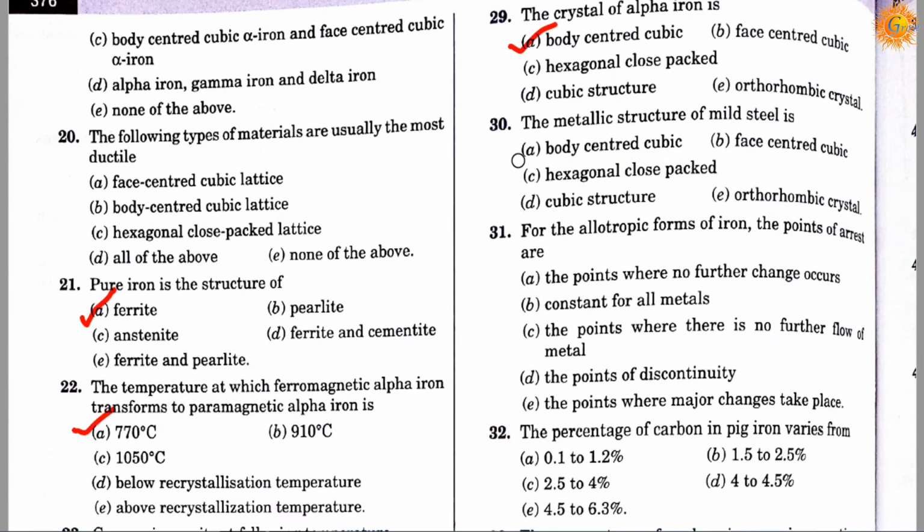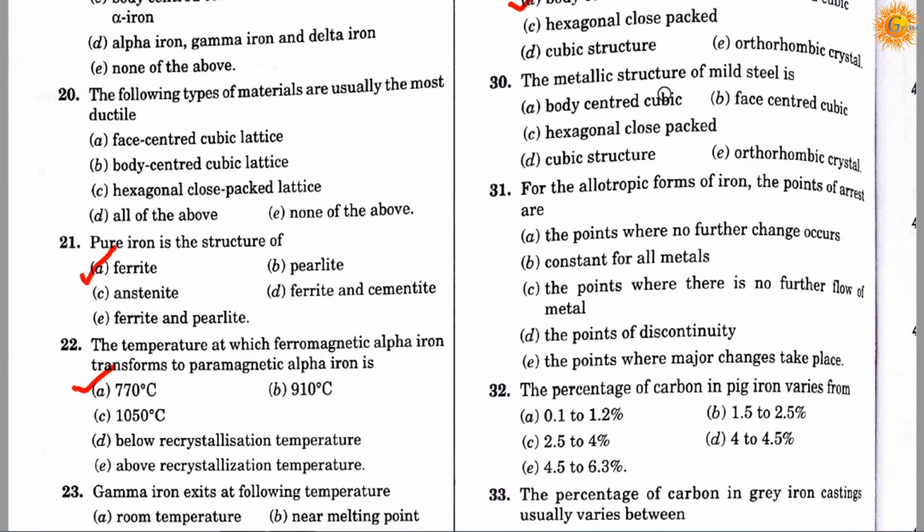Question number 30. The metallic structure of mild steel is option A is a body-centered cubic, option B is a face-centered cubic, option C is a hexagonal close packed, option D is a cubic structure, and option E is an orthorhombic crystal. Correct answer is A, body-centered cubic. It means the metallic structure of mild steel is a body-centered cubic.